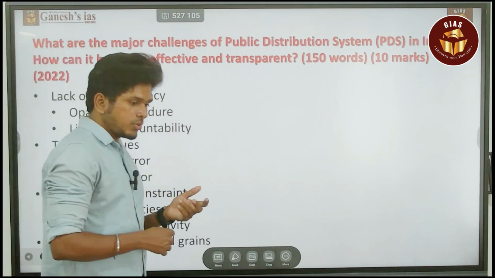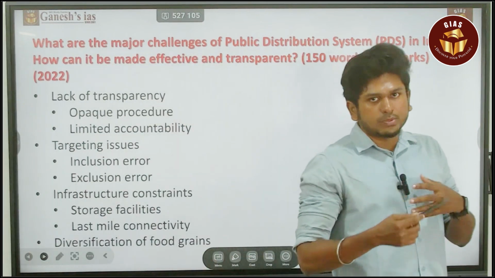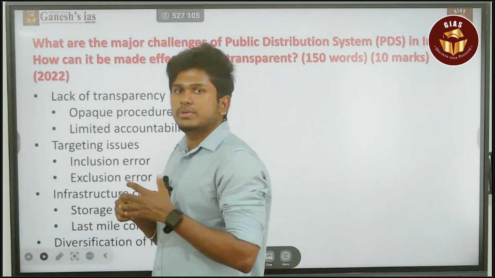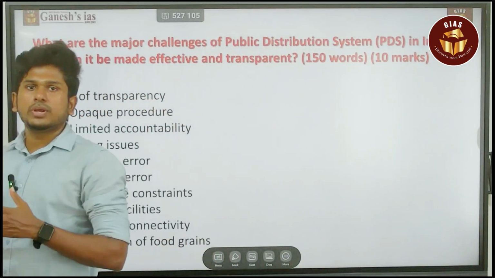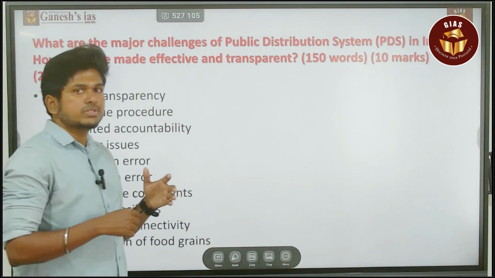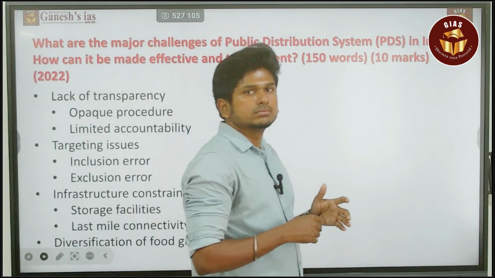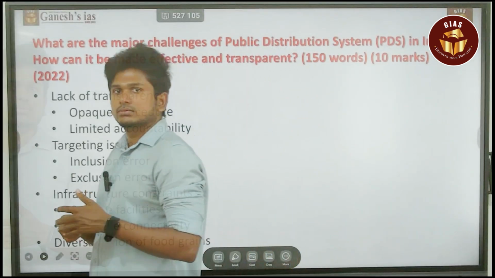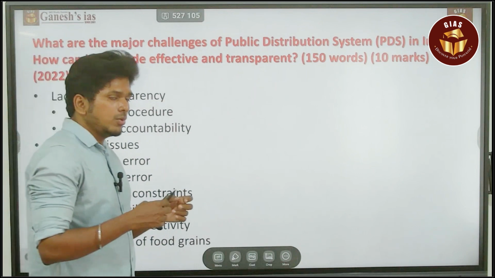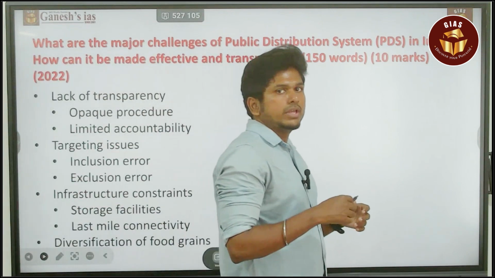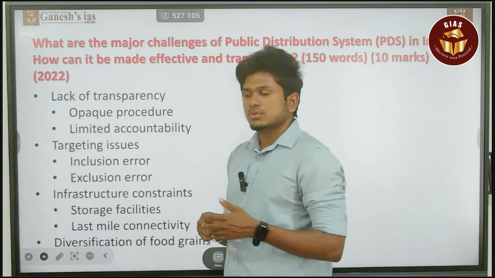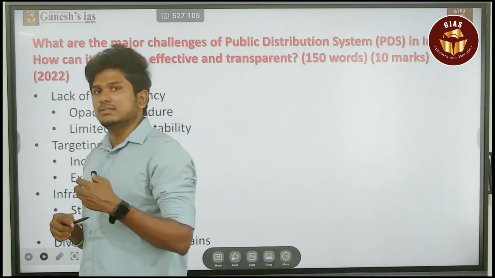Or else you can speak about major facts about the PDS system. It is the largest food security program in the world. It provides food for around 60% of India's population. You can put that in the intro itself. Or you can say how they procure and how they distribute. Simply saying what PDS is, is more than enough.